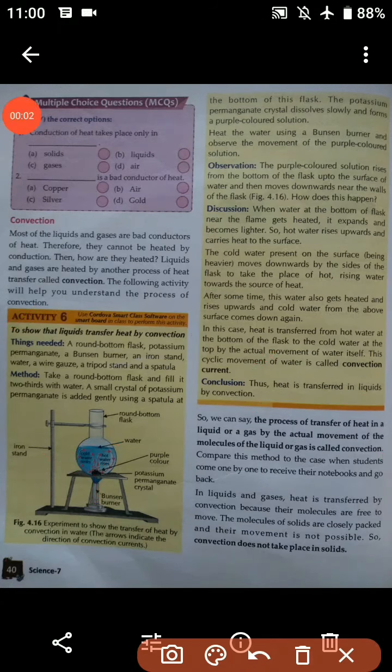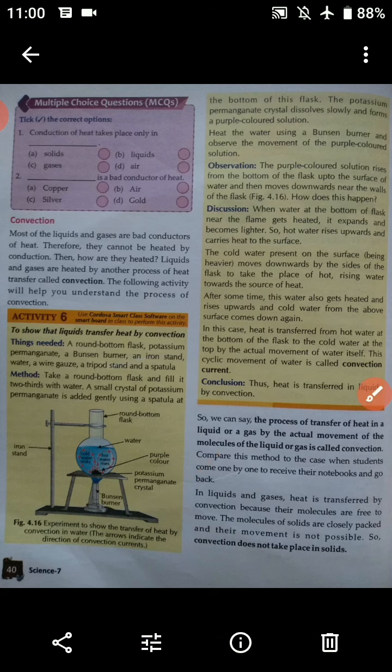So, students, in liquids and gases, heat is transferred by convection because the molecules are free to move. I hope you understood. But in the case of solids, the molecules are not so free. Molecules of a solid are closely packed and their movement is not possible. So convection does not take place in solids.